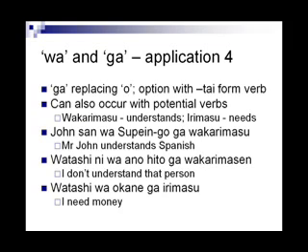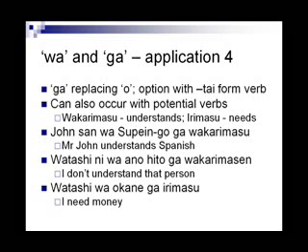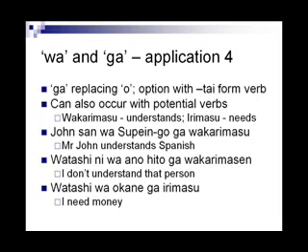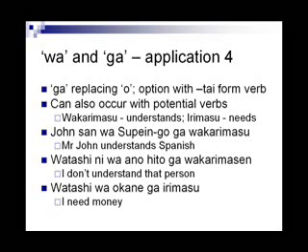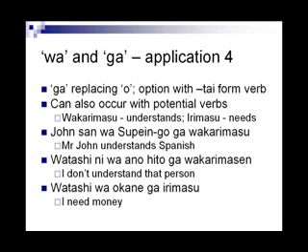We saw that the pattern of ga replacing o occurs with tai form verbs. This can happen with other verbs also. O is the object indicator associated with verbs. We have seen earlier that non-transitive verbs do not have objects. Only transitive verbs have objects. Since o is an object marker, there is no o before non-transitive verbs. Ga is used in these situations in place of o.